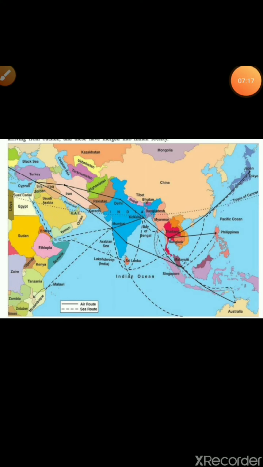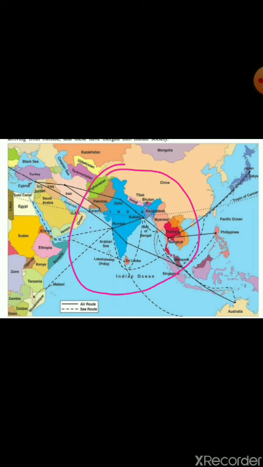Now students, we shall see it with the map. You can see that is India over here, right? You can see that it is covered with water on three sides. Can you see any country having such a location? India plays a very important role according to its location, and because of that, this ocean is named as what? Indian Ocean. On behalf of that, it is said to be the Indian Ocean.